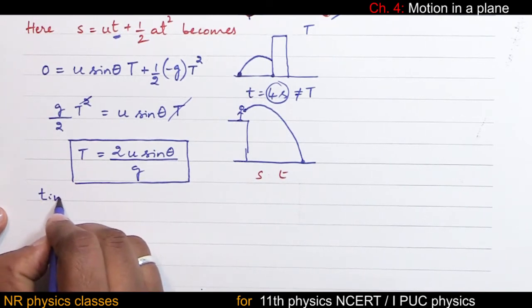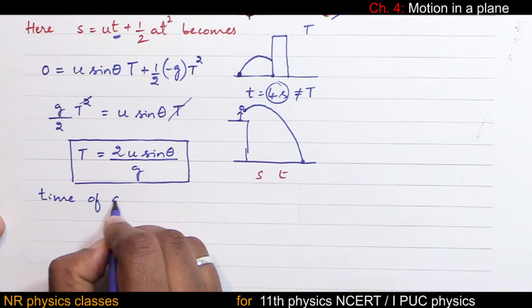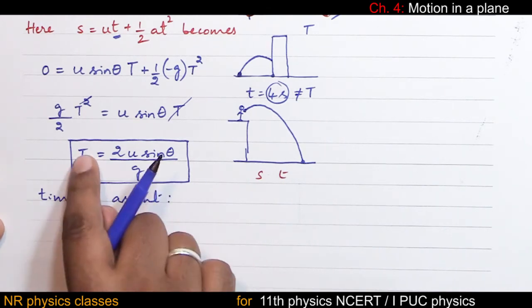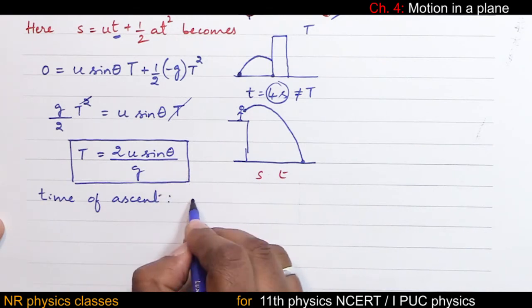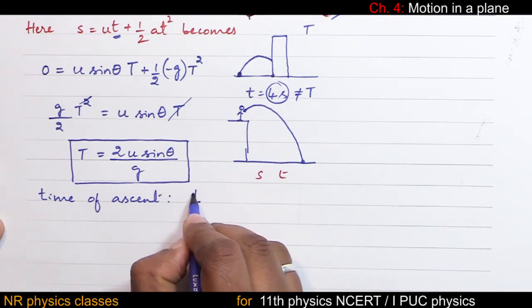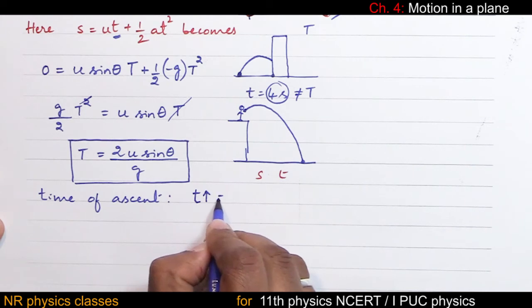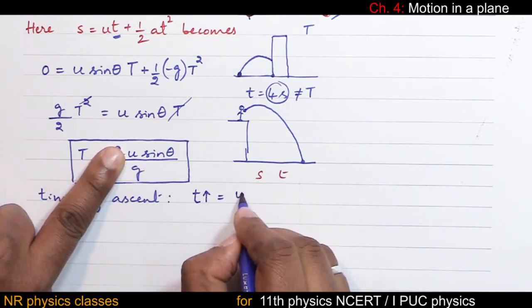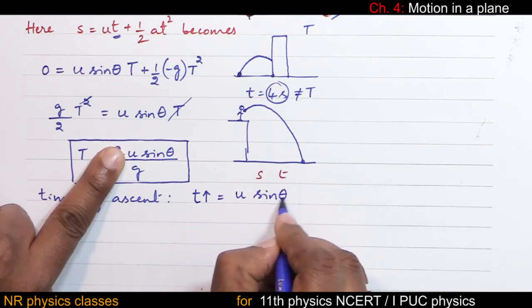Therefore, time of ascent. Time of ascent means time taken to reach the maximum height. Let me denote it by time of ascent equal to half of this. Half of this means it is just u sine theta by g.